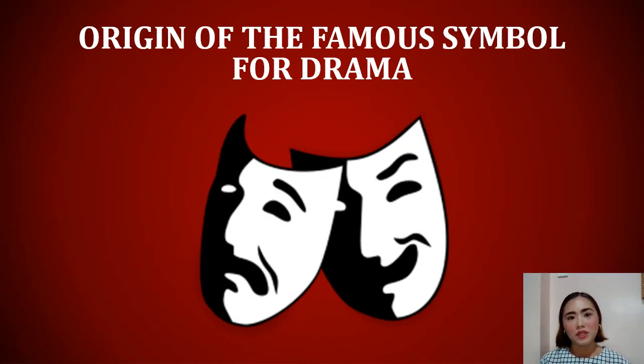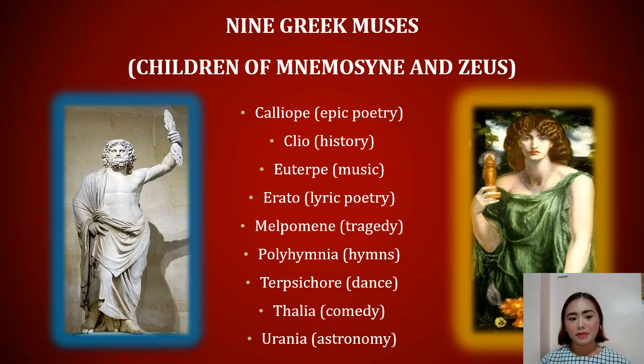Now, on your PowerPoint slide, you would see a two-faced mask, which is the most famous symbol for drama. Now, what does this two-faced mask represent? For my last discussion in music, I shared the origin of the word musike, which means art of the muses. I showed you the list of these 9 Greek muses, all children of Mnemosyne and Zeus. For music, you have Euterpe as your Greek muse. When it comes to drama, you have 2 Greek muses, Melpomene for tragedy and Thalia for comedy.